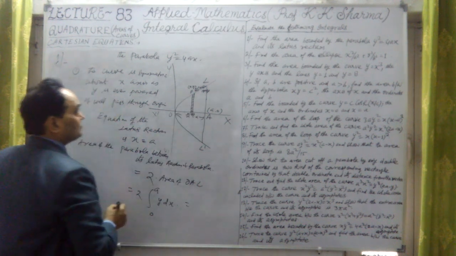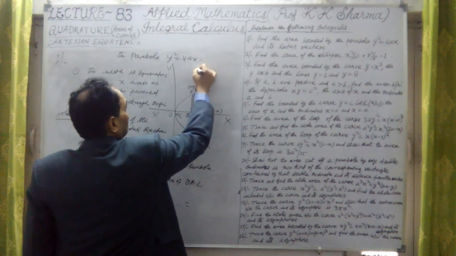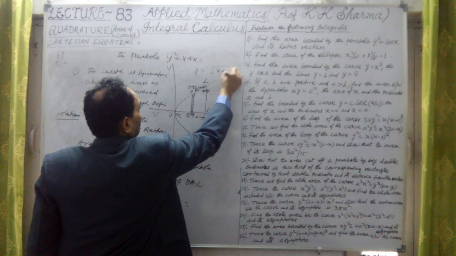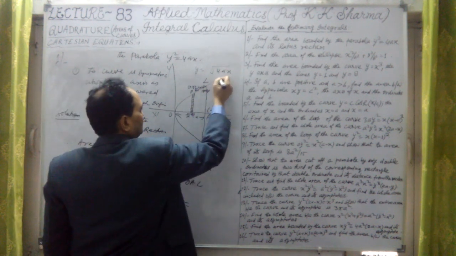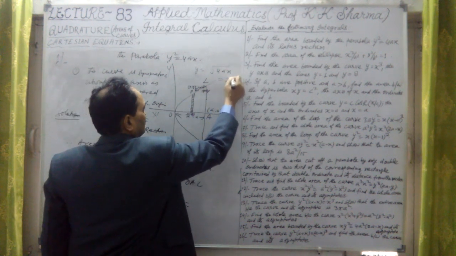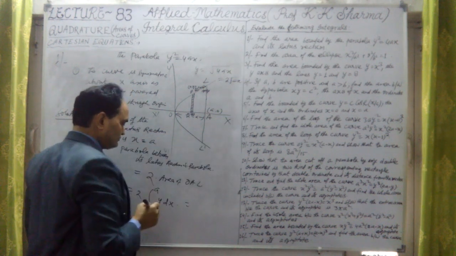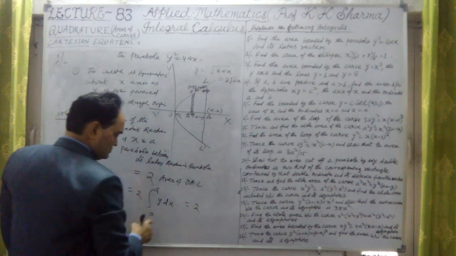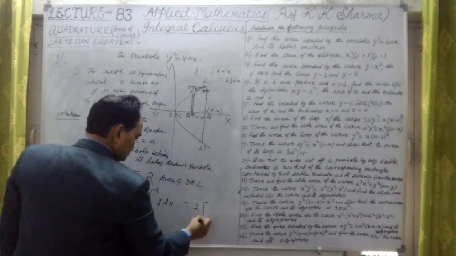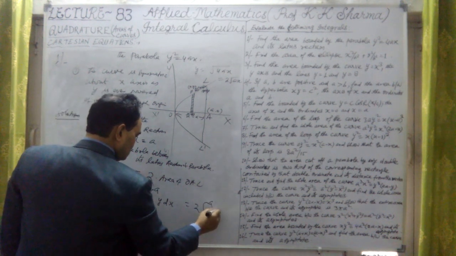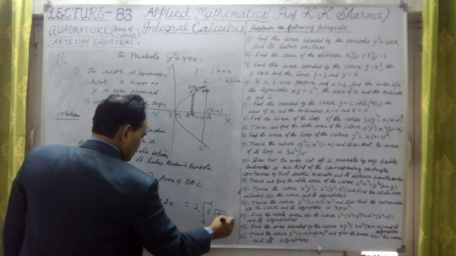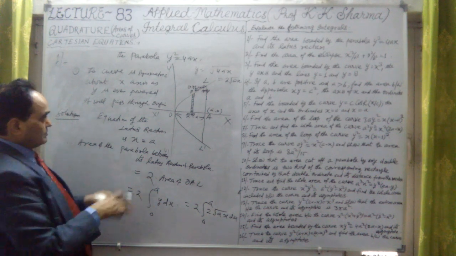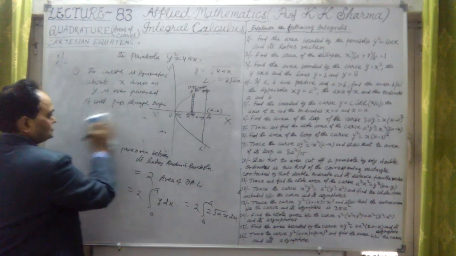The value of y from the given equation is y equal to plus or minus the square root of 4ax, but we will take plus, because this is twice the square root of ax. So from 0 to a, this is 2 under root a times x into dx. Now let me further solve it.